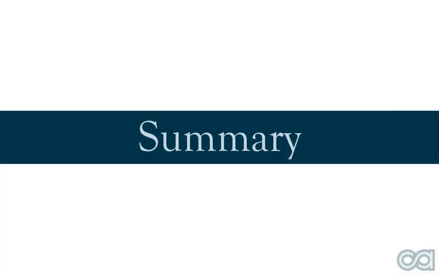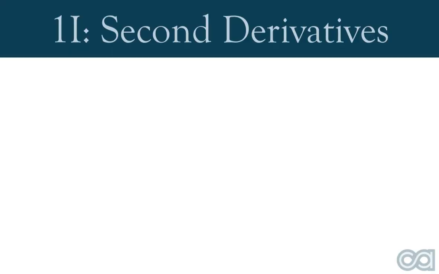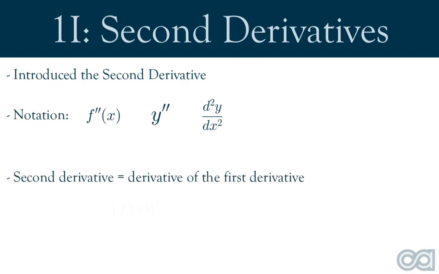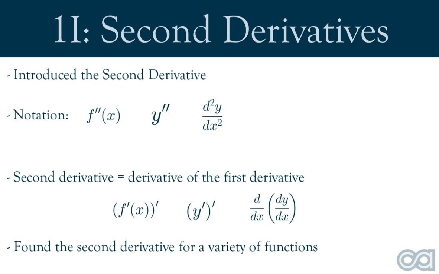Alrighty, let's wrap up. So in this video, we were introduced to the second derivative. We discussed how this can be notated as either f double dash of x, y double dash, or d squared y divided by dx squared, depending on the situation, and how we can find the second derivative by calculating the derivative of the first derivative function. Finally, we found the second derivative of several functions.